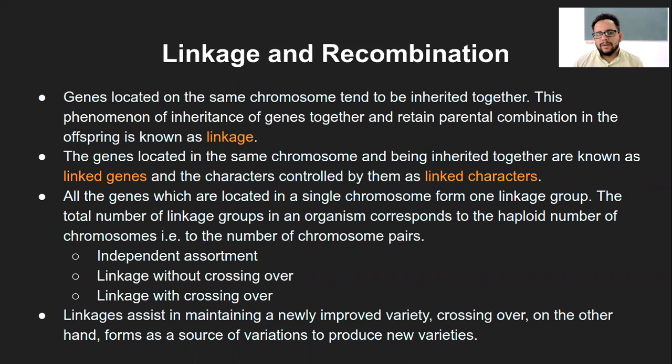Okay, so again, there are various types of these linkages, and the theory of linkages that has been explained here. So the genes located on the same chromosome tend to be inherited together. That's what Pratham said just now, right? So there is more chance that even if the crossing over happens, because they are closely located, the whole chunk of that particular gene along with the adjacent genes gets transferred to the next offspring.